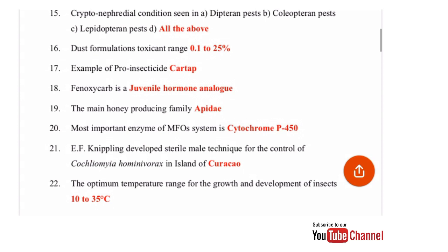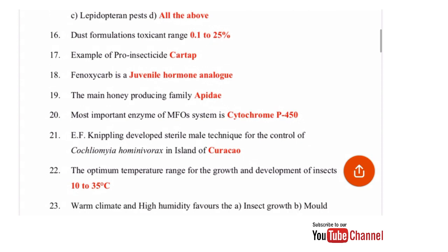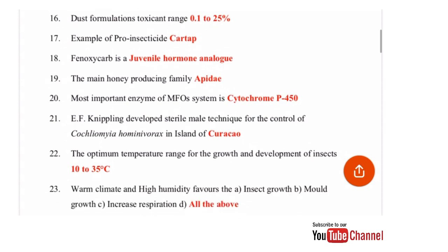Optimum temperature range for the growth and development of insects is 10 to 35 degrees Celsius. Warm climate and high humidity favors insect growth, mold growth, and increased respiration, or all of the above. So the correct answer for this is all of the above.